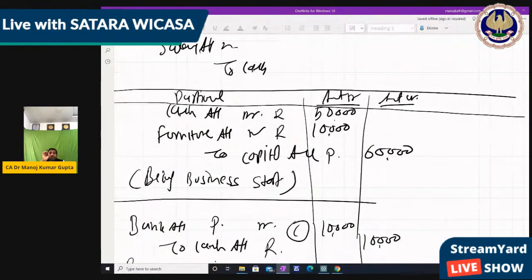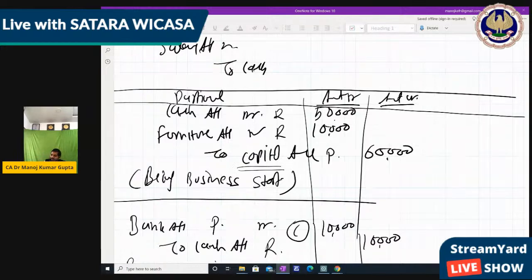Listen carefully, because we are making the second process where we convert all these transactions into one common ledger. So cash account is debit 50,000. So we have to write on the debit side, but with which name? By using the opposite name, that is capital.